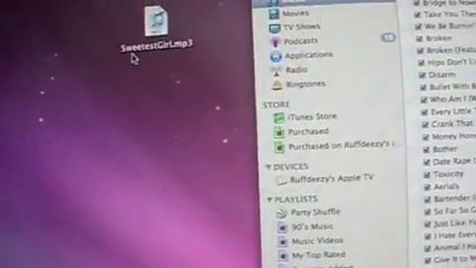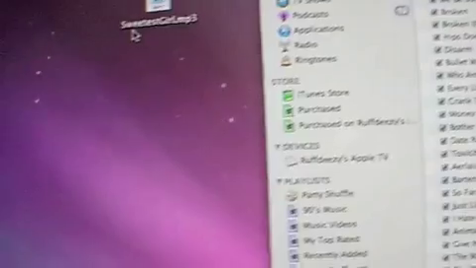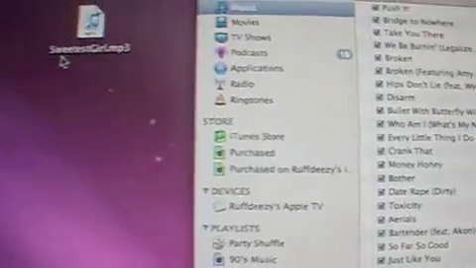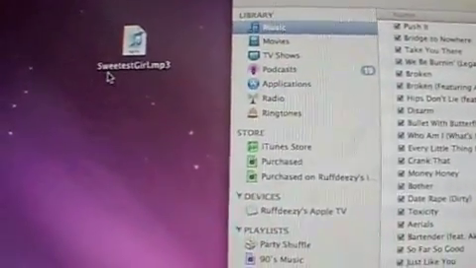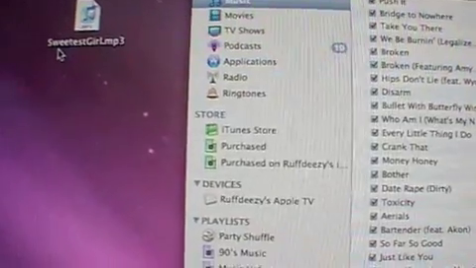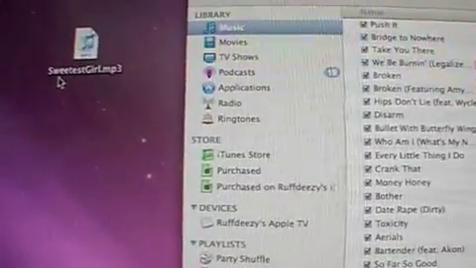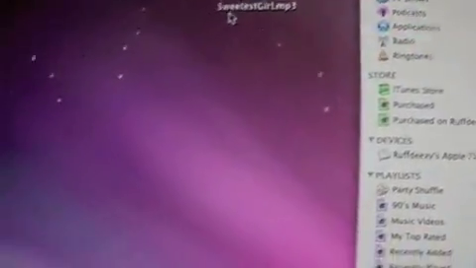Alright, so maybe a couple months ago now I made a post about how to make custom ringtones for your iPhone. And a couple of people have let me know that they've been having problems doing so. So I'm just going to do a quick video now to show you that it is easy.